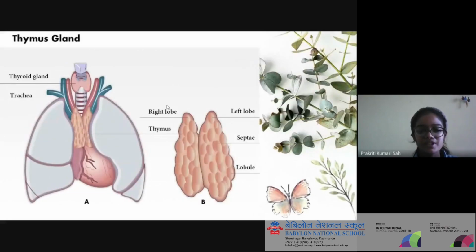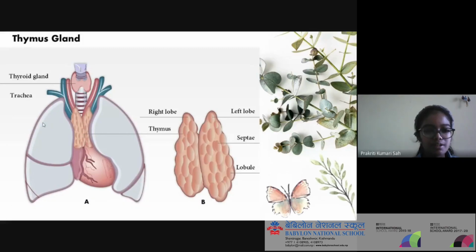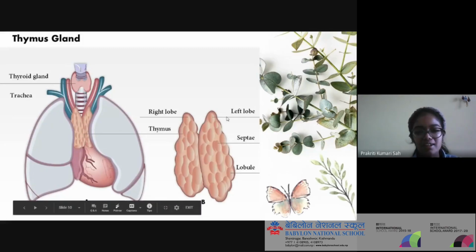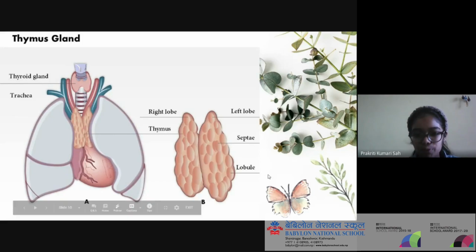And here is the picture of the thymus gland. As I told, it is located in the upper chest. You can see the picture over here. The thymus gland has 2 lobes, the right lobe and the left lobe, and it has 2 parts known as septi and lobule.